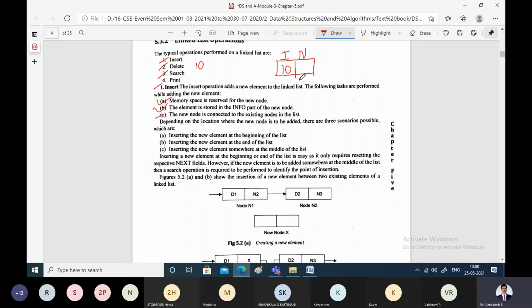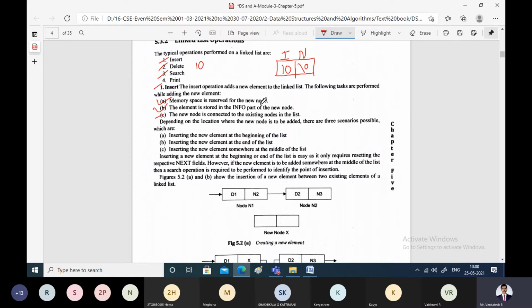So in that case, this itself will become the first node and the next pointer will be made null. We indicate null by using \0. Why is it null? Because there is no next node. If there is a next node, only then will it point to the next node. So these are the three simple steps. First step, allocate memory for the new node. Second step, store the data in the information field. Third step, the new node has to be connected to the linked list, or added to the linked list.